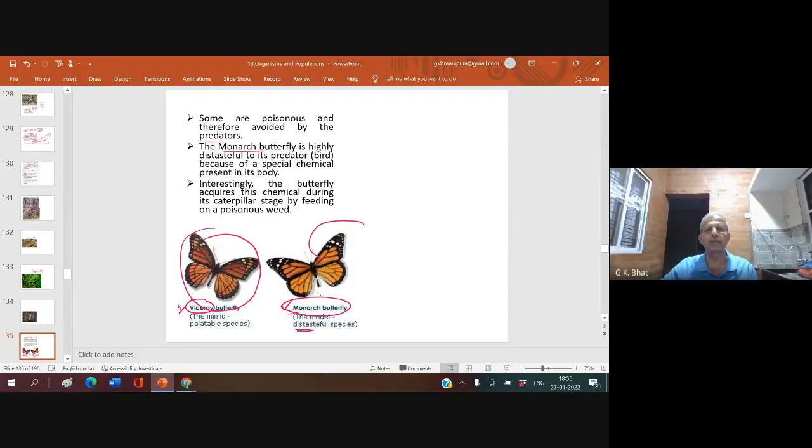The monarch butterfly is highly distasteful to its predator bird because of a special chemical present in its body. Interestingly, the butterfly acquires this chemical during its caterpillar stage by feeding on a poisonous weed.